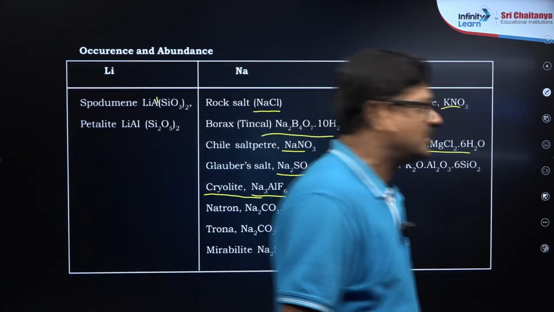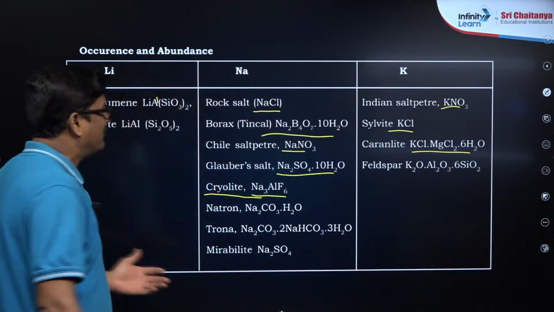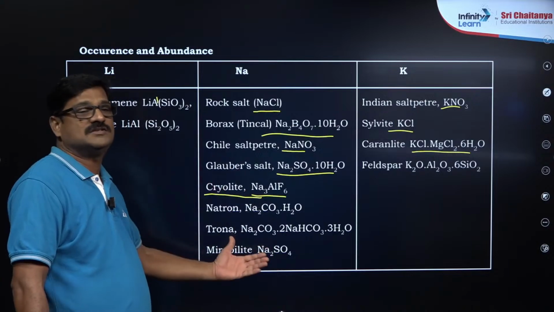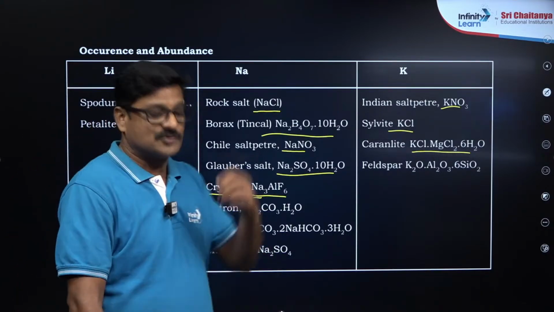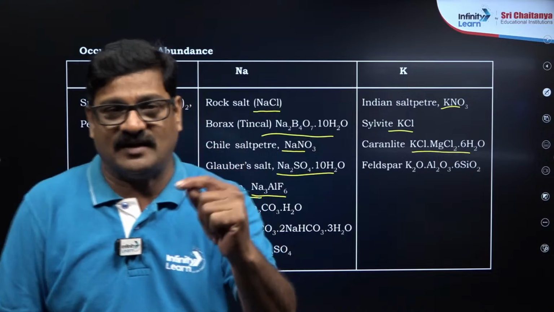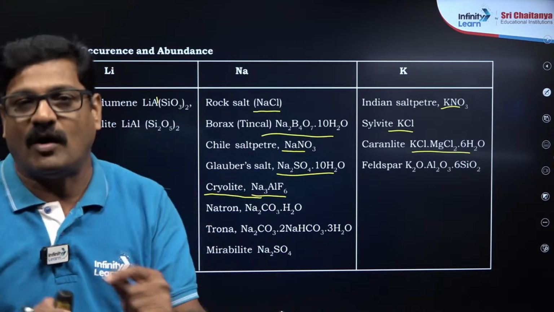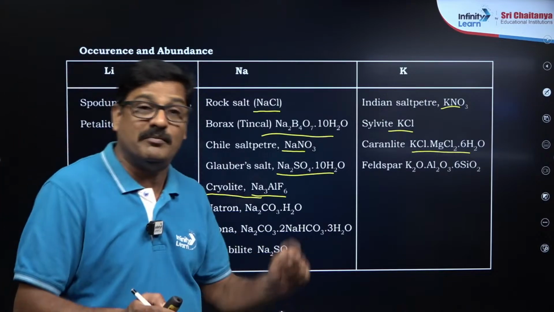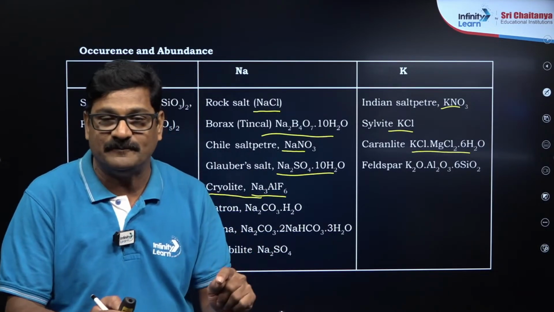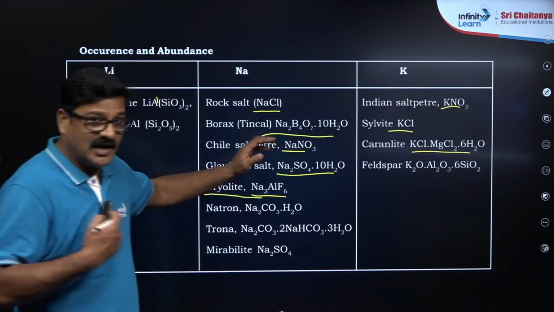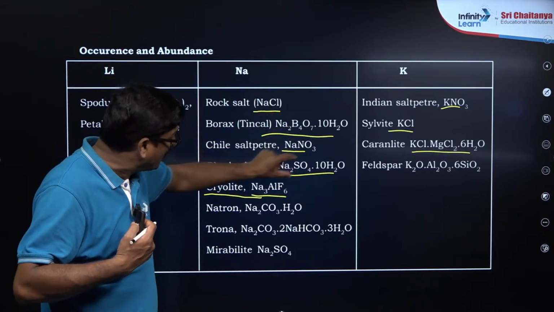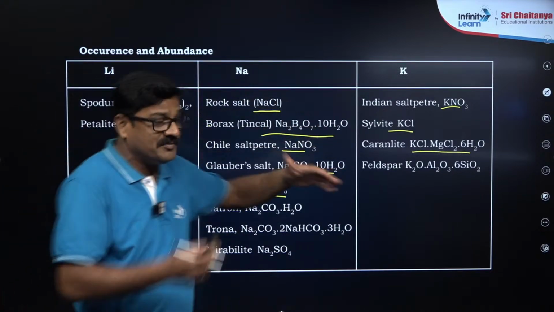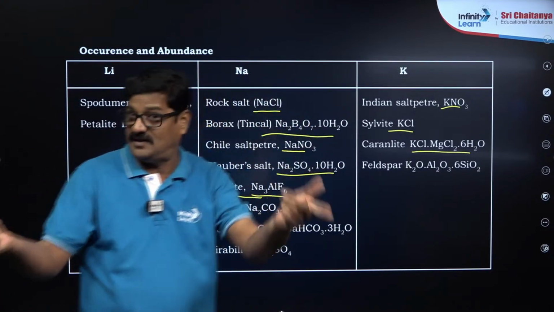Right, now let us talk about occurrence and abundance. So 8 mineral names are given and you please work on these 8 mineral names, आपको ठीक हो जाएगा. So if you find a chance, if you find a thought that ये चीज नीट में आना है, this particular point may come in the NEET, you don't have to leave it. Okay, so मेरे ख्याल में है कि देखो ये जो फॉर्मूला है कॉलम ए और जो नाम है मिनरल का नाम है कॉलम बी, matching भी कर सकता है ना.